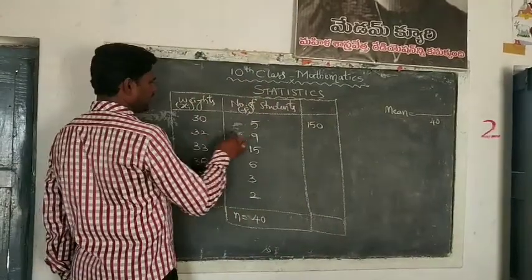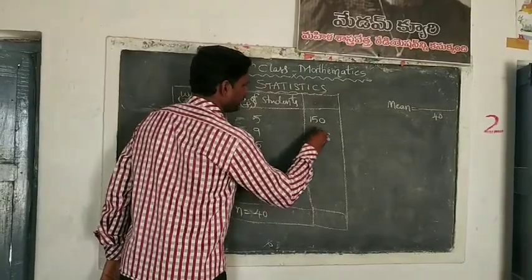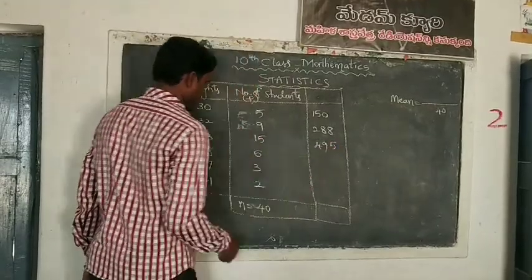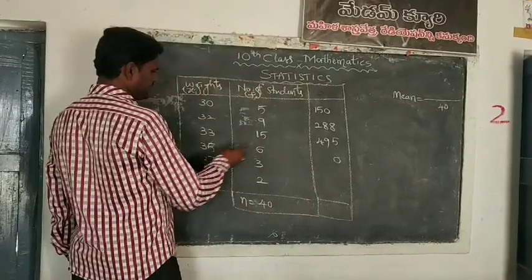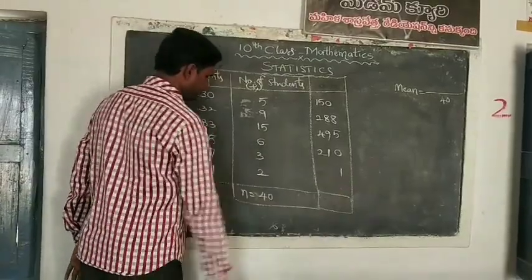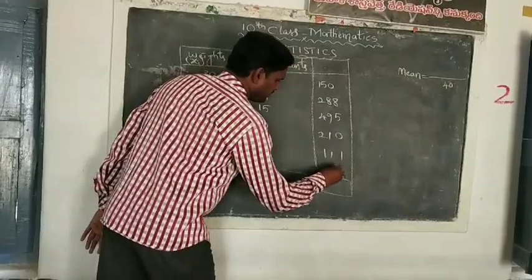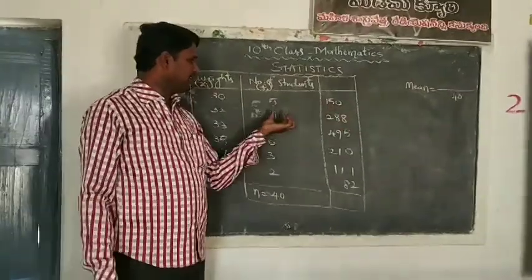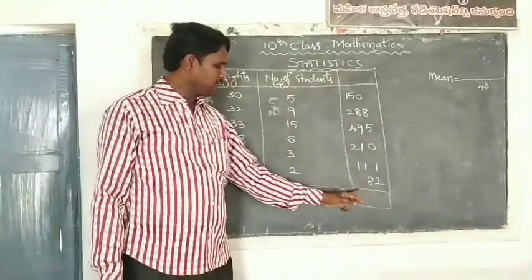Next, 32 into 9: 9 twos are 18, 9 threes are 27 plus 1, 28, so 288. 15 into 33, 495. 6 into 35: 6 fives are 30, 6 threes are 18, plus 3, 21, so 210. 3 into 37: 3 sevens are 21, 3 threes are 9 plus 2, 11, so 111. 2 into 41, 82. These are the weights: 5 students' weight 150, 9 students' weight 288. Like that, we have calculated the weights of all 40 students.